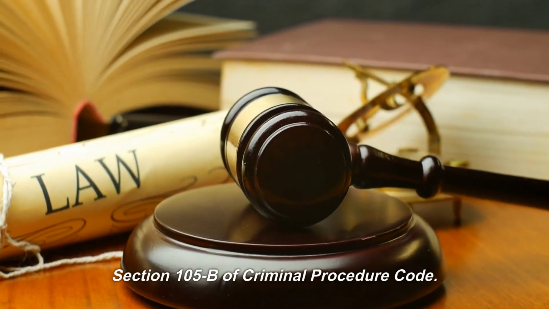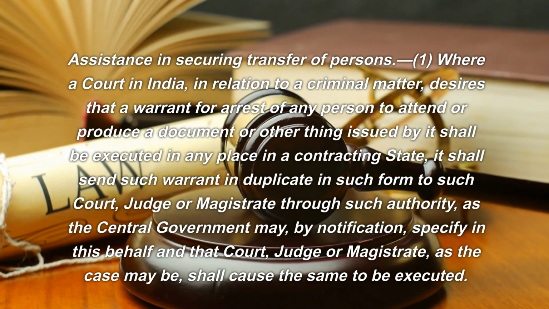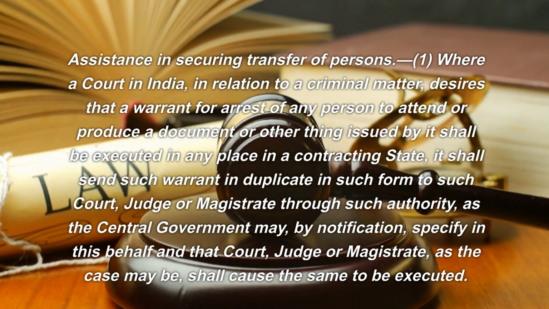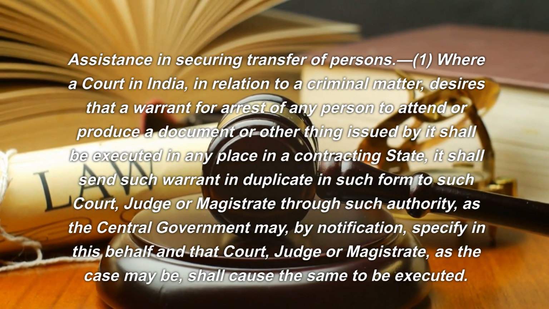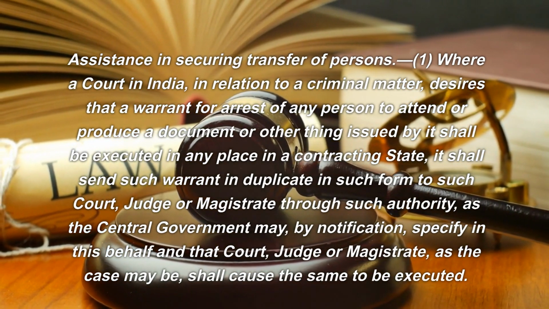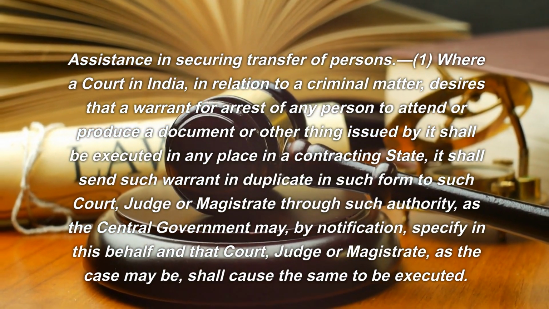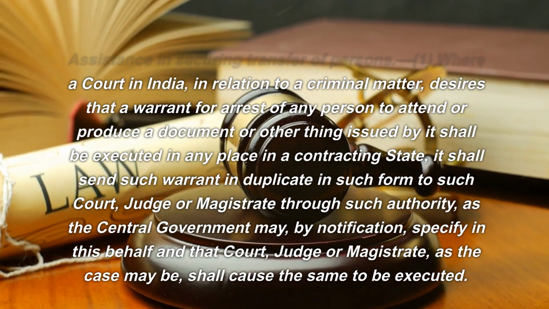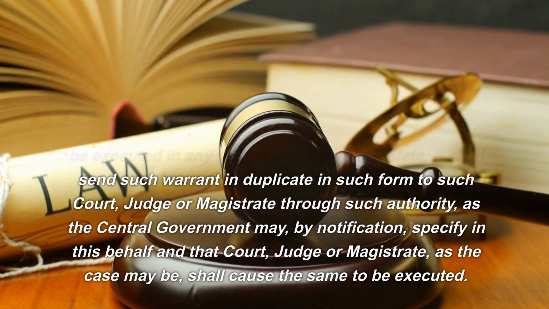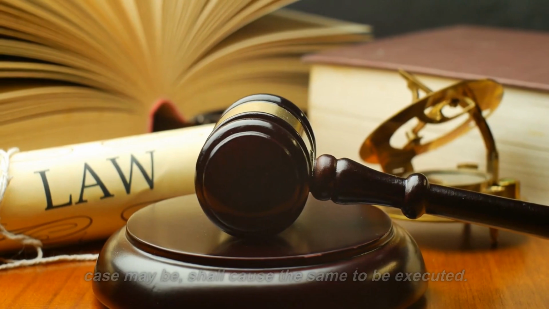Section 105B of Criminal Procedure Code. Assistance in securing transfer of persons. 1. Where a court in India, in relation to a criminal matter, desires that a warrant for arrest of any person to attend or produce a document or other thing issued by it shall be executed in any place in a contracting state, it shall send such warrant in duplicate in such form to such court, judge or magistrate through such authority, as the central government may, by notification, specify in this behalf, and that court, judge or magistrate, as the case may be, shall cause the same to be executed.